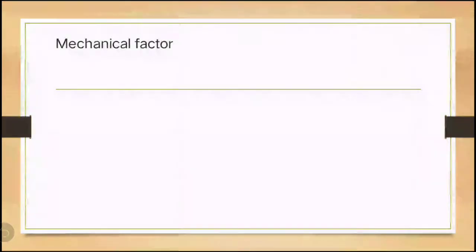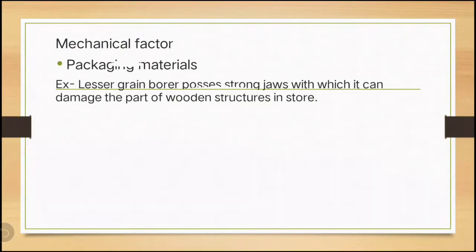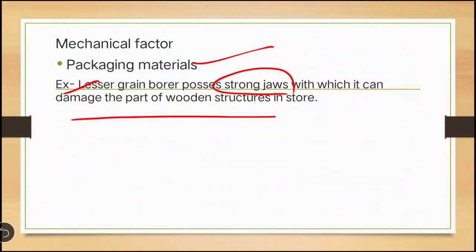Then we will see the mechanical factor. First is packaging material. For example, the lesser grain borer is a stored grain insect. They have a strong jaw, so with their strong jaw they can cause damage to wooden structures also. So you have to see which packaging material you use to control the insect.